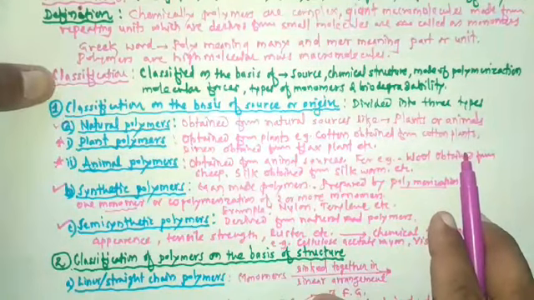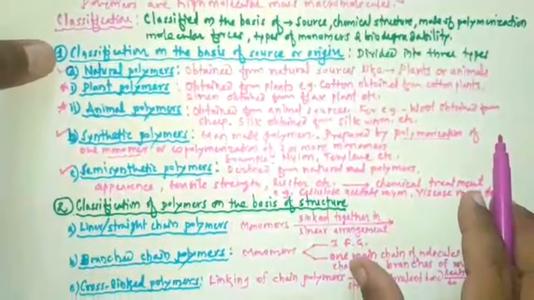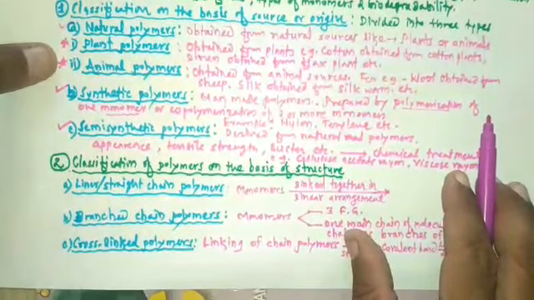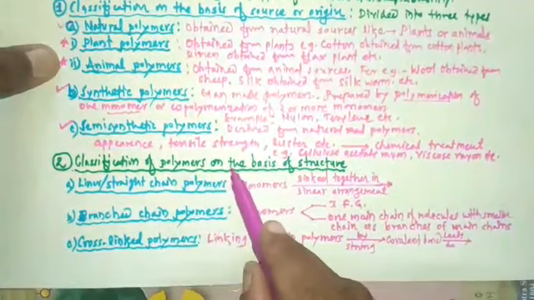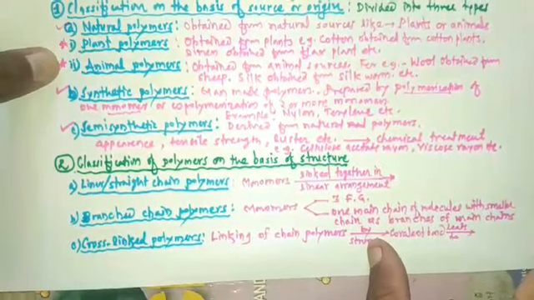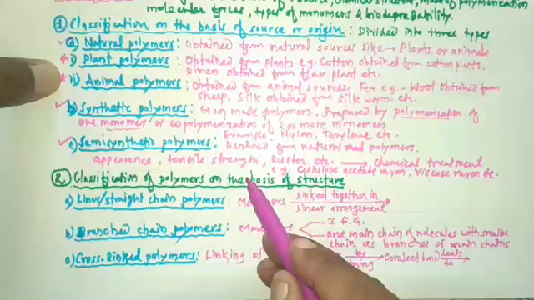Then let's study another type of classification. Polymers can be classified in various ways. Another type of classification is the classification of polymers on the basis of structure. This is the second classification.